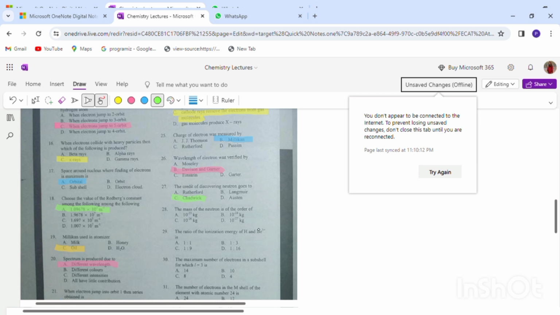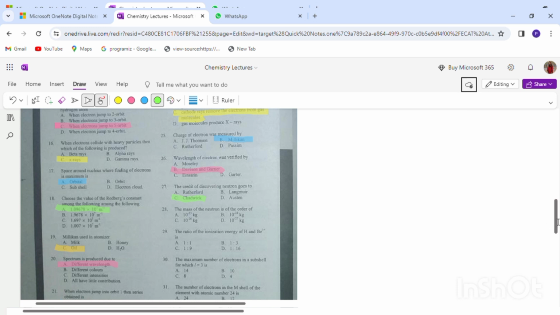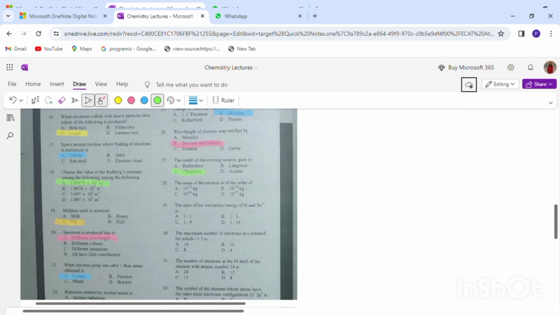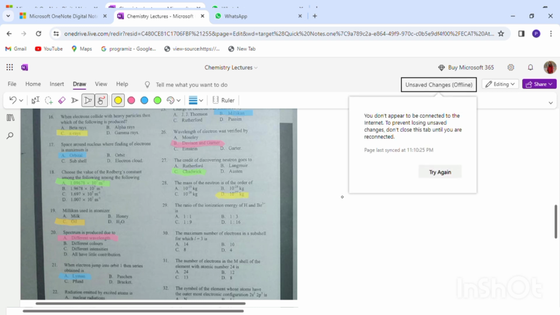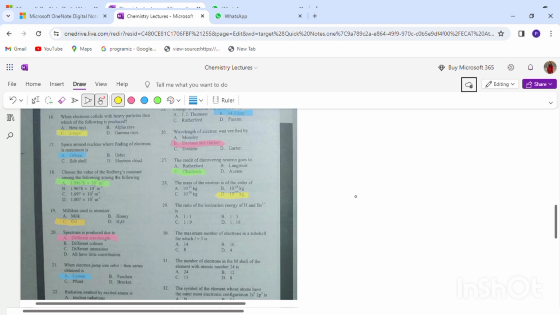The mass of neutron is in the order of what? It is 1.6 into 10 to the power minus 27. So the order of the mass of the neutron would be 10 to the power minus 27 kg. Okay, so 29, the ratio of ionization energy of hydrogen and beryllium is.